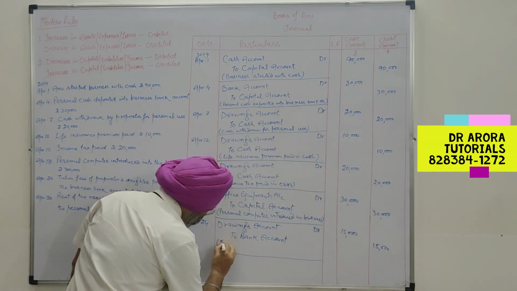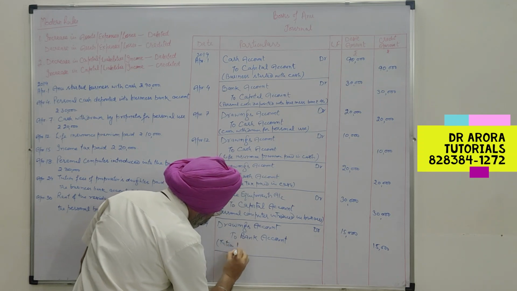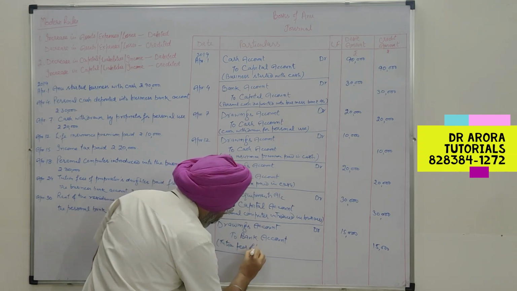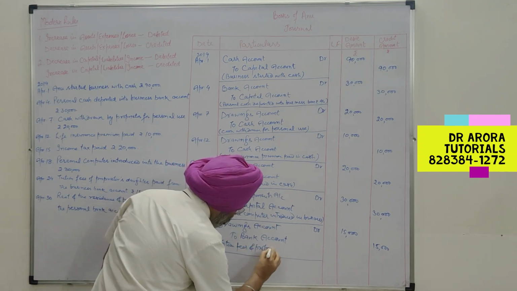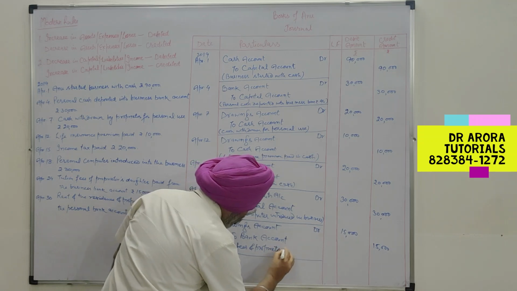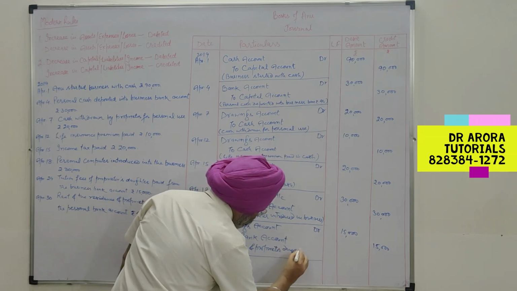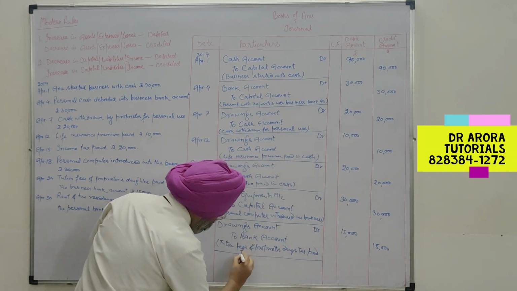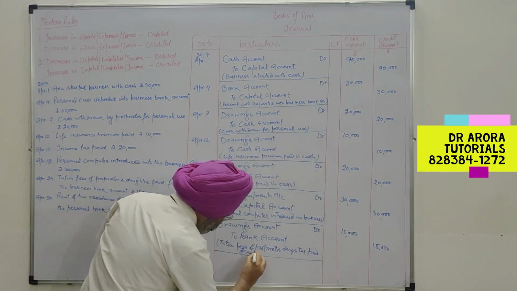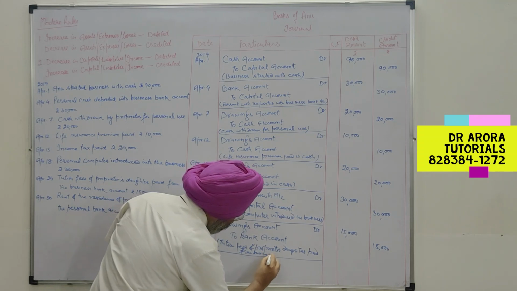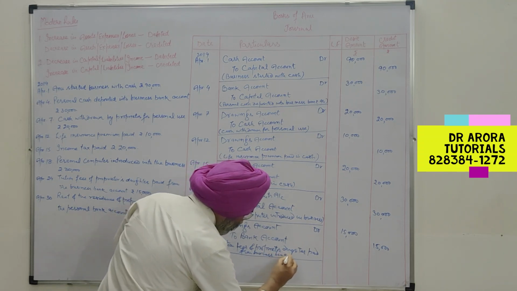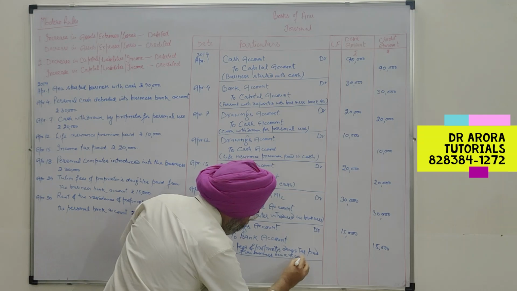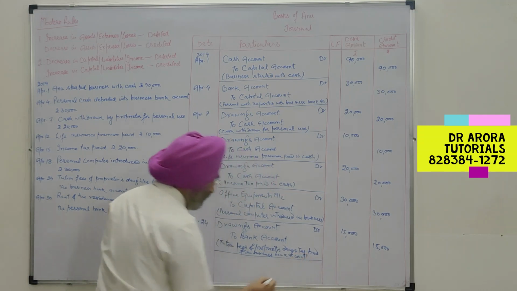So tuition fees of proprietor's daughter paid from business bank account. Narration may come in 2 lines and sometimes 3 lines.